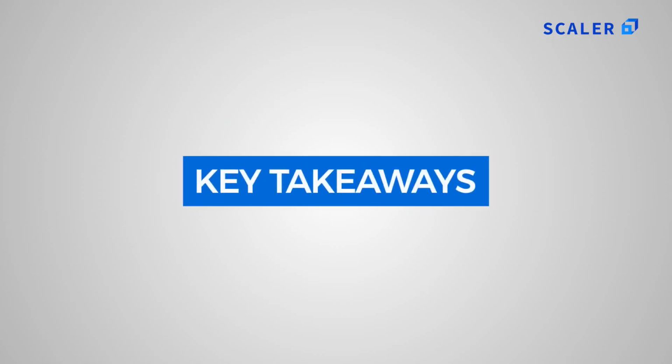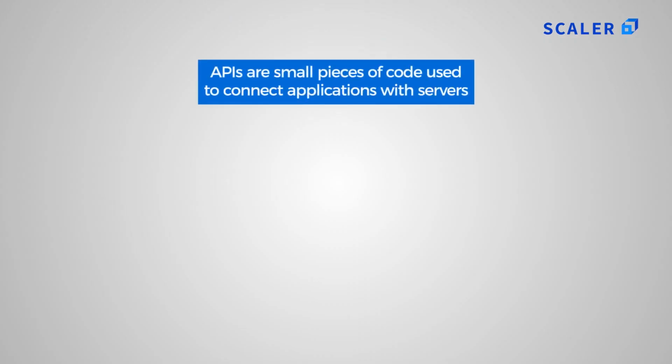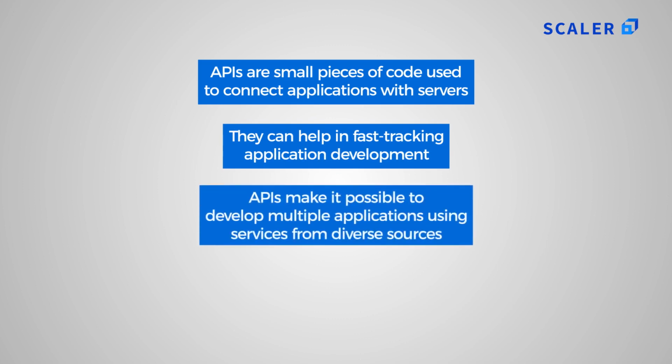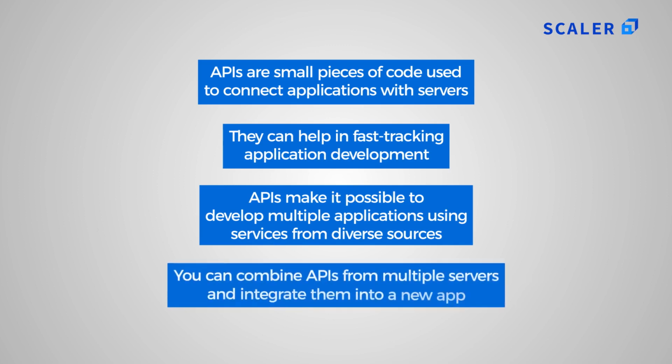Key takeaways. Here are some key takeaways about APIs. APIs are small pieces of code used to connect applications with servers. They can help in fast-tracking application development. APIs make it possible to develop multiple applications using services from diverse sources. You can combine APIs from multiple servers and integrate them into a new app.